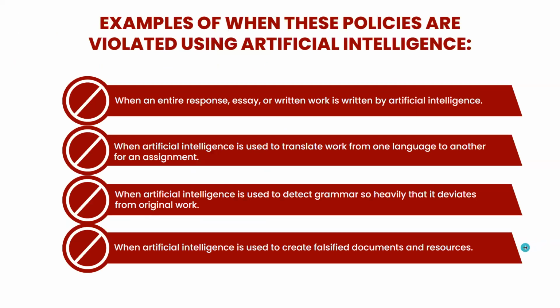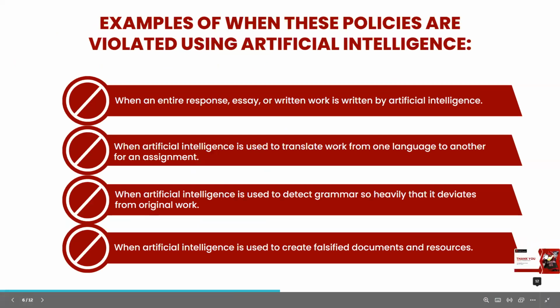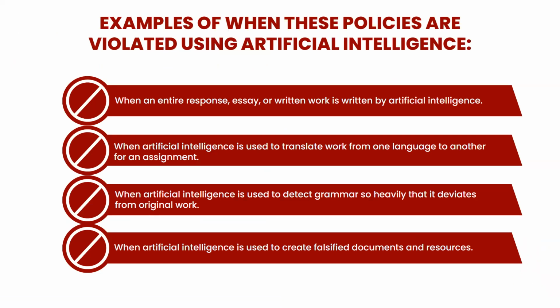The following are examples of how academic integrity policies can be violated by misusing artificial intelligence. When an entire response, essay, or written work is written by artificial intelligence. When artificial intelligence is used to translate work from one language to another for an assignment. When artificial intelligence is used to correct grammar so heavily that it deviates from original work. When artificial intelligence is used to create falsified documents and resources.